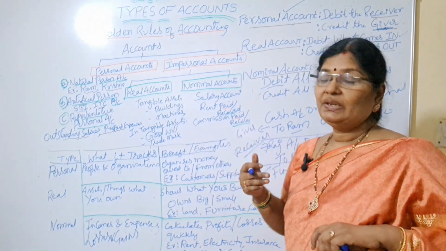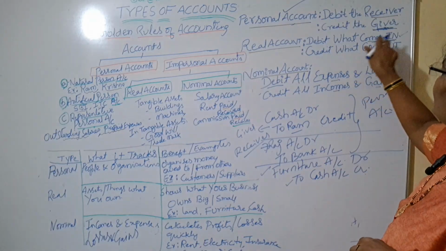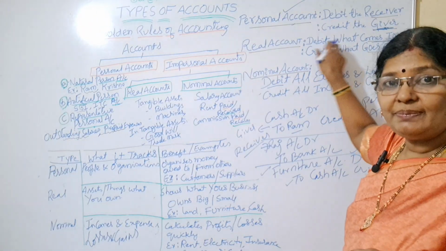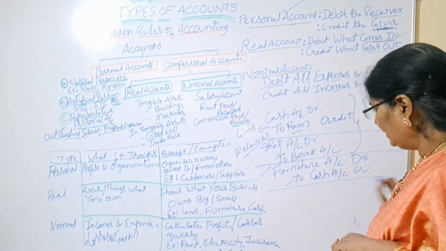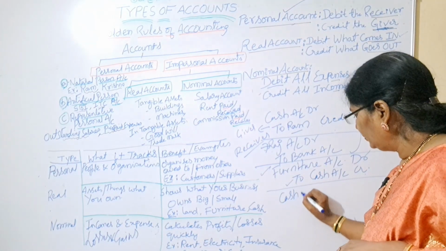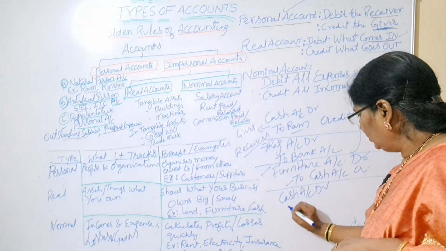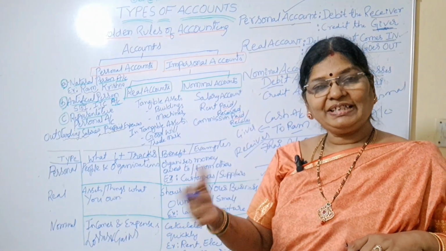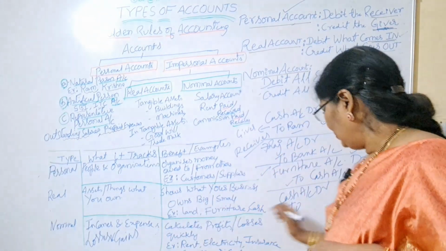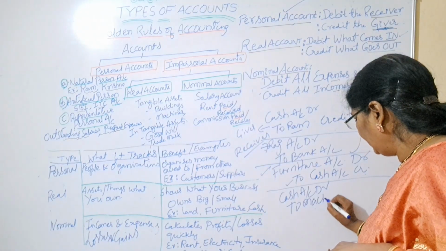Cash is coming in. So what should we write? Cash account debtor to what is going out? We are selling machinery. So to machinery account.